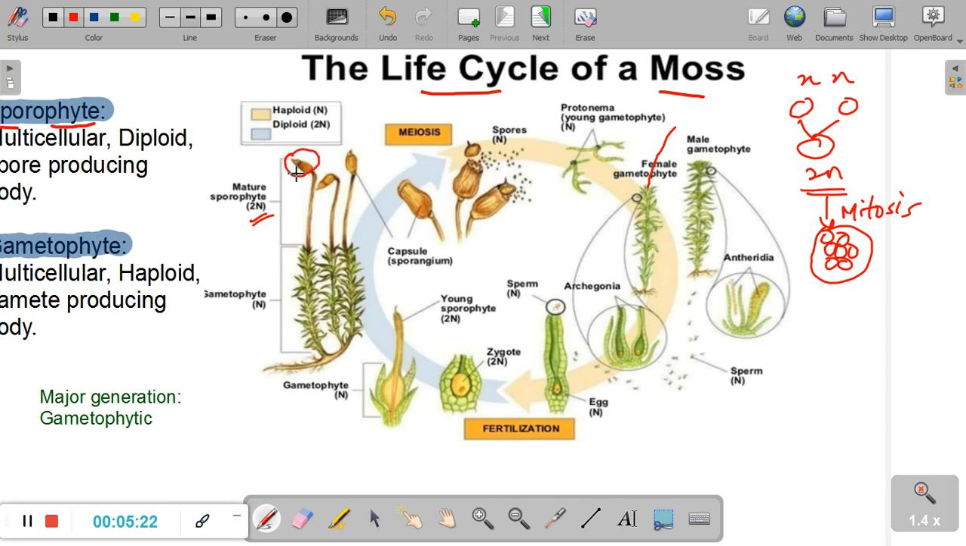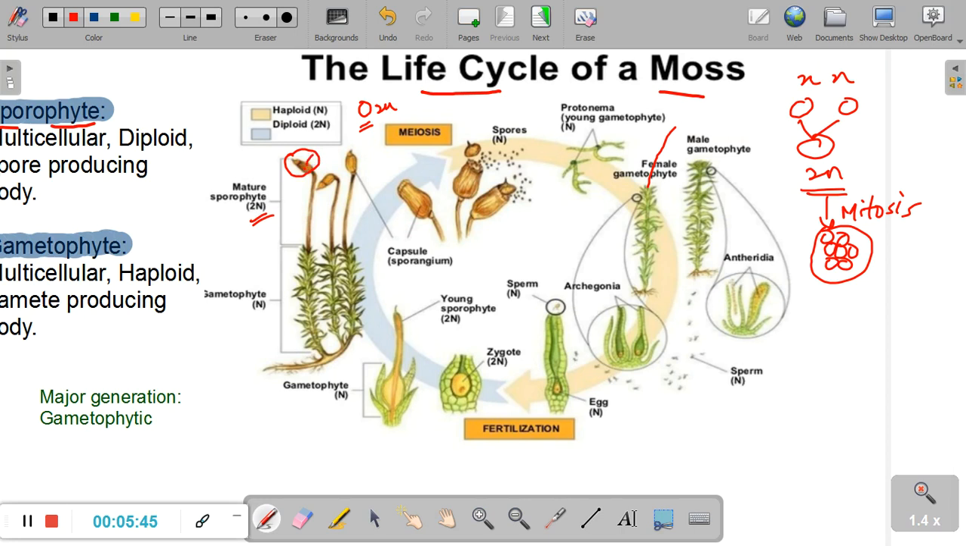So now here is the capsule. Inside the capsule we have the spore producing cells, and these spore producing cells are diploid because the plant body is diploid. So these cells are also diploid. How are they formed? The spore producing cells are formed by the process of mitosis of the original cells present inside the spore producing mother cells.